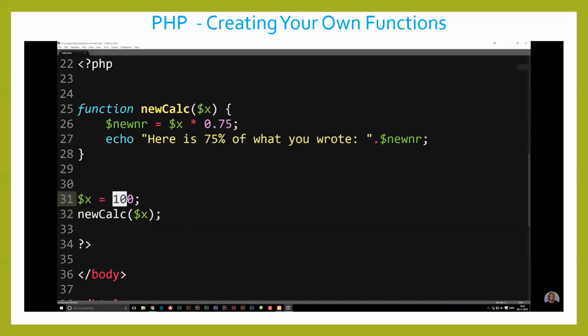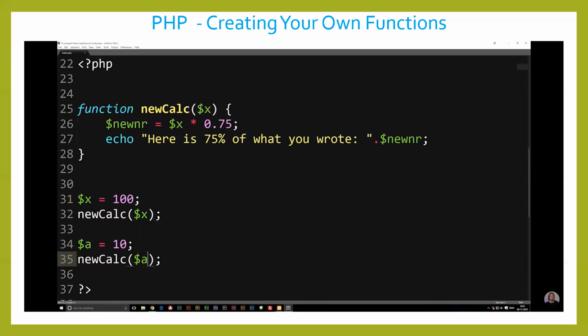We can always go in and change variable x. This is the really cool thing about functions, because we have a bunch of code that does something. Let's say I need to calculate something again underneath here, where I want to change variable x to maybe variable a. I can go in and say that variable a is equal to 10. And in new calc, I can then change the variable x to variable a. Because now it's going to refer to new calc and say, okay, we have a variable called a inside our parentheses.